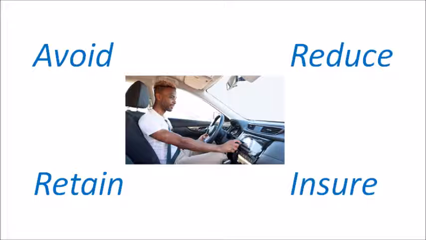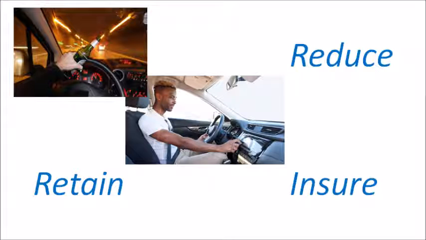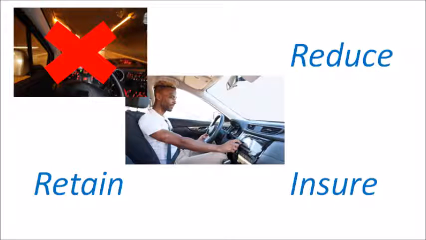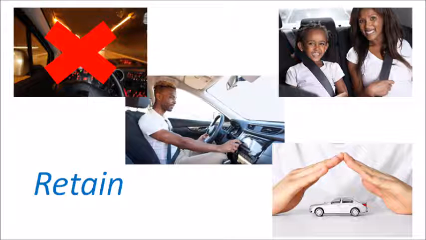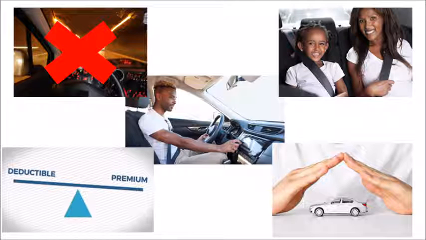Let's take driving as an example. To avoid certain risks, a driver can avoid driving drunk, and if they have vision impairments at night, not drive after it's dark. They can reduce risk by wearing a seatbelt and abiding by the speed limit. They can insure against the risk that their car gets damaged or that they're liable for being in a car accident by having insurance. But even with insurance, they can retain some of that risk by increasing their deductible and therefore lowering their premiums.